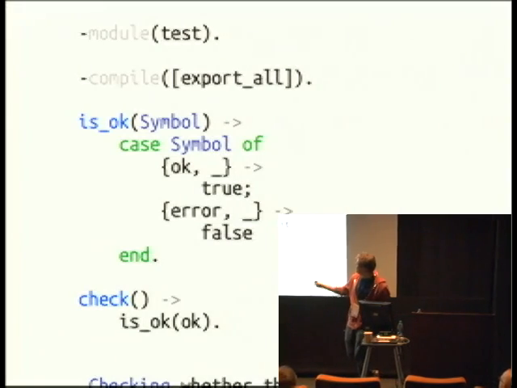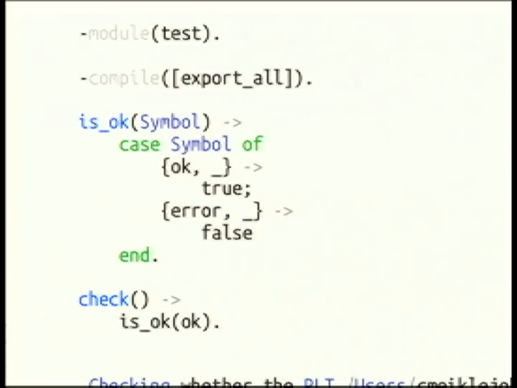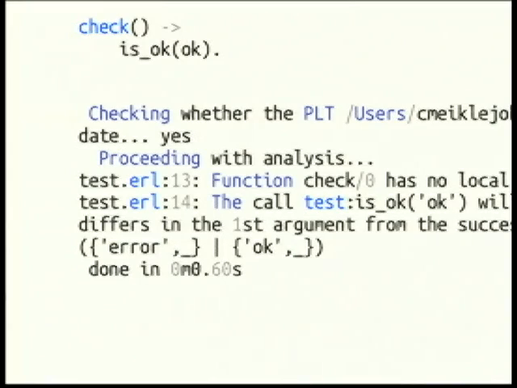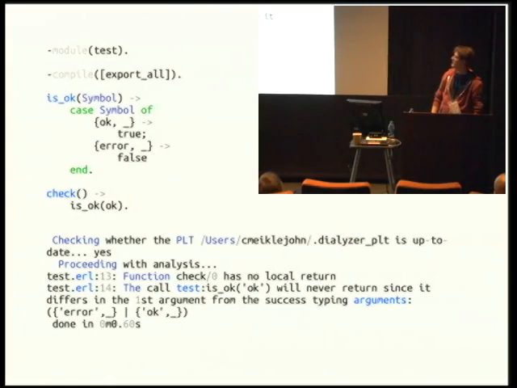And then you run the dialyzer. Dialyzer has to build this PLT. We're not going to get into that. You can read all about it. You can wait for it because it takes a long time. What it's telling us is, if you look at line 14, ignore that no local return thing for now, it's basically going to tell us that this isOK function will never return because it differs in the arguments. It can do analysis and tell you that this pattern match is going to do OK or error, the caller into it is not a tuple, so it won't return.